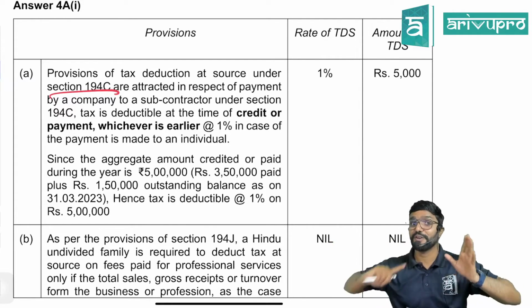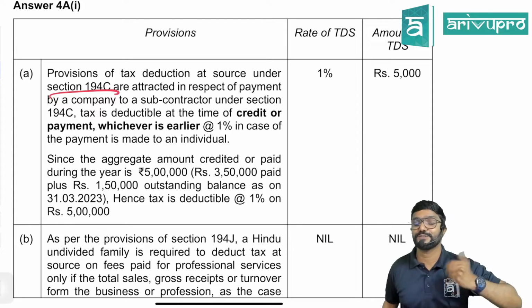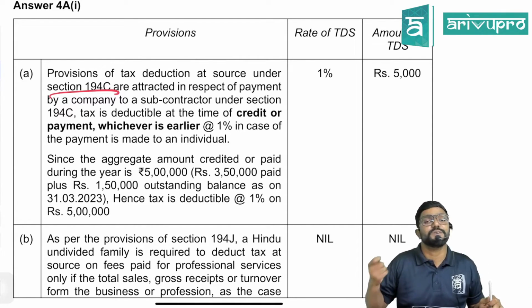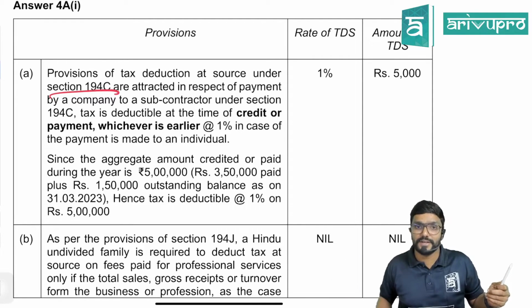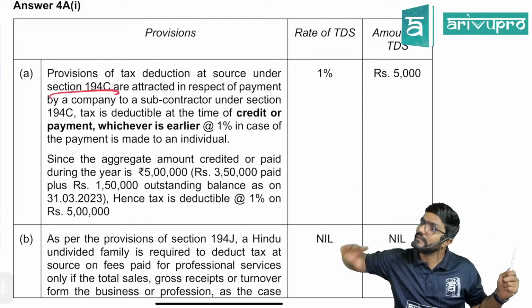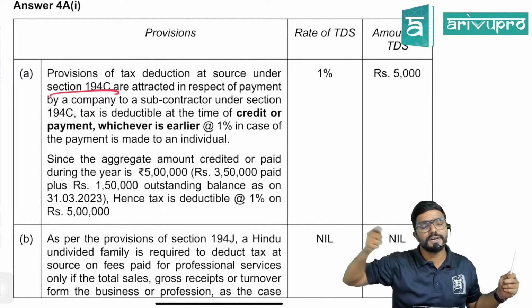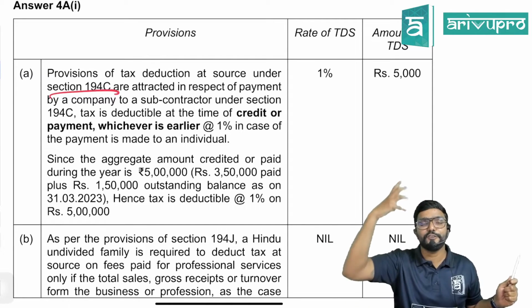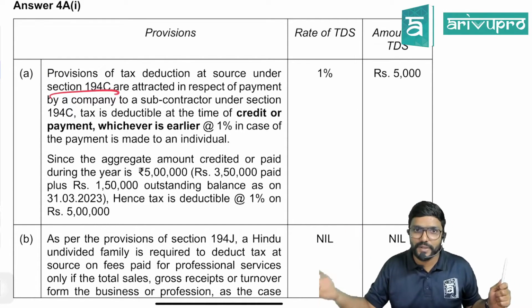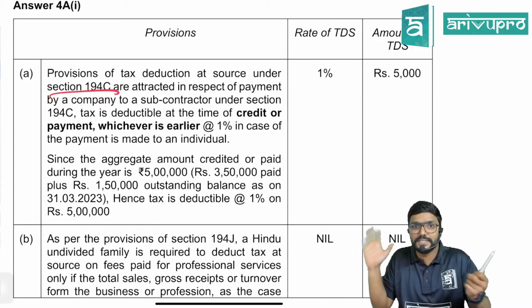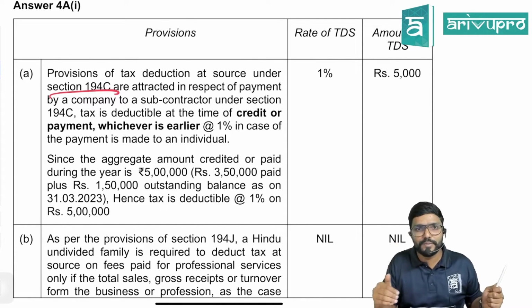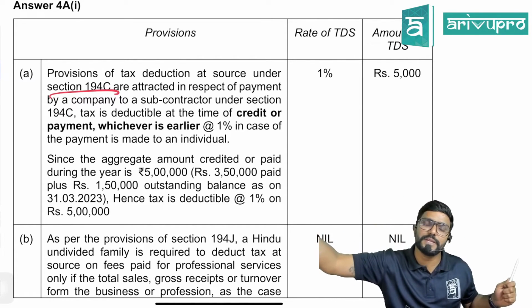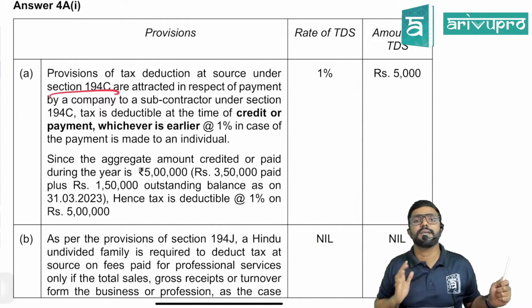Even if you have not paid, if you are liable to pay, are you supposed to deduct TDS? So in that case, sir, I have not yet made the payment only, sir. How will I deduct TDS? You are supposed to deduct. So if you are not able to, at least give it from your pocket. And when you are actually making the payment, you can deduct and keep in your pocket. Clear? So the deduction responsibility is on the head of the payer. If he has not yet made the payment, but entry is passed in his books, in that case, he can pay the TDS amount out of his pocket to the government, and later when he is actually making the payment, he can deduct it and keep it in his pocket.